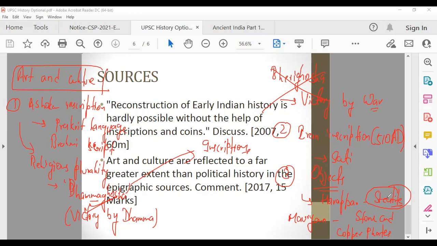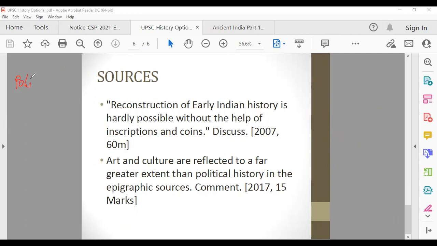Now, the second part is about the political history. They are saying that art and culture is more pronounced than political history, so let's make another heading for the political history part.